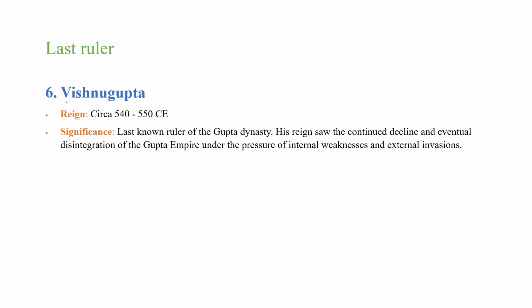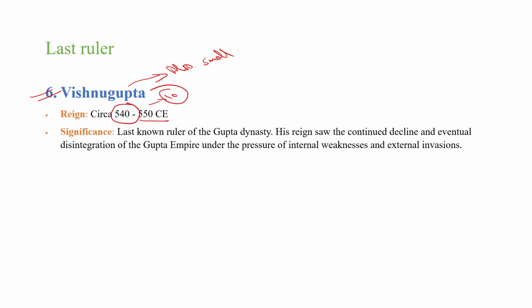The last ruler of the Gupta Empire was Vishnugupta. He became ruler around 540 AD and ruled for about 10 years, till 550 AD. Vishnugupta was the last ruler and a very weak one. After his death, the Gupta Empire divided into small parts. As the ruler became weak, the ministers became powerful and declared themselves kings, and the whole Gupta Empire divided into small constituencies.